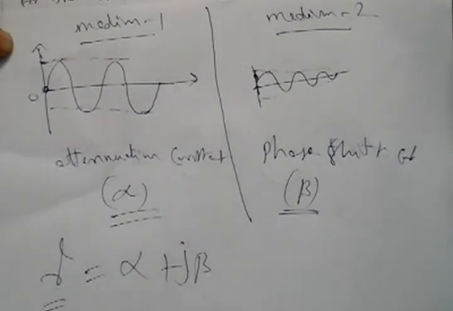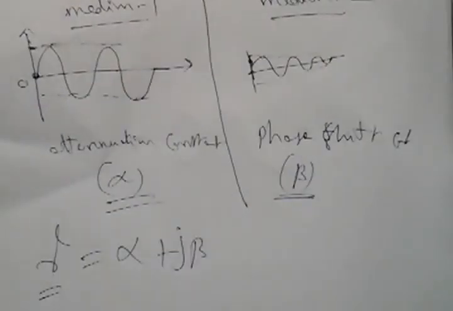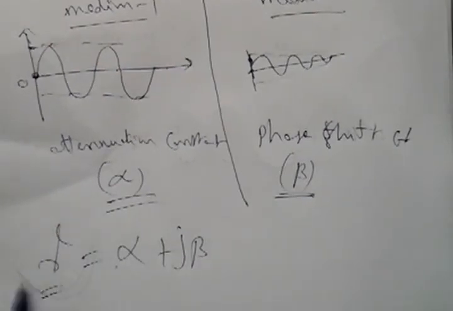Gamma is called the propagation constant. When the wave travels from one medium to another, the amplitude changes as well as the phase shift. The summation of the attenuation constant and the phase shift constant is the overall constant, called the propagation constant, represented by gamma.